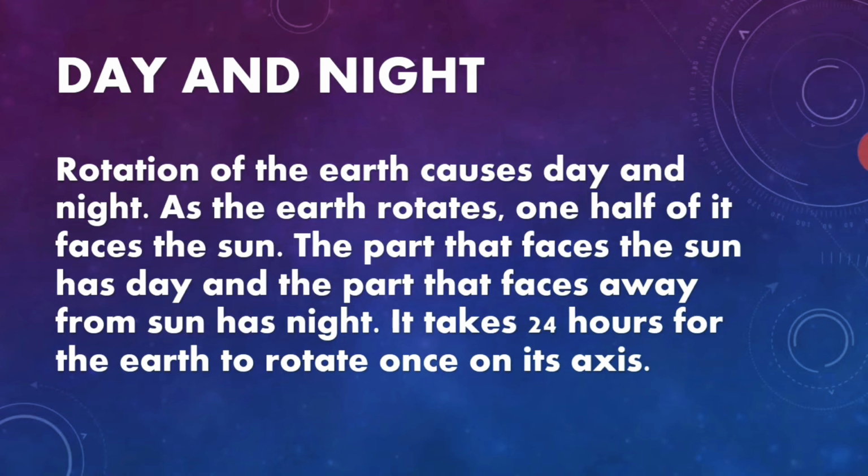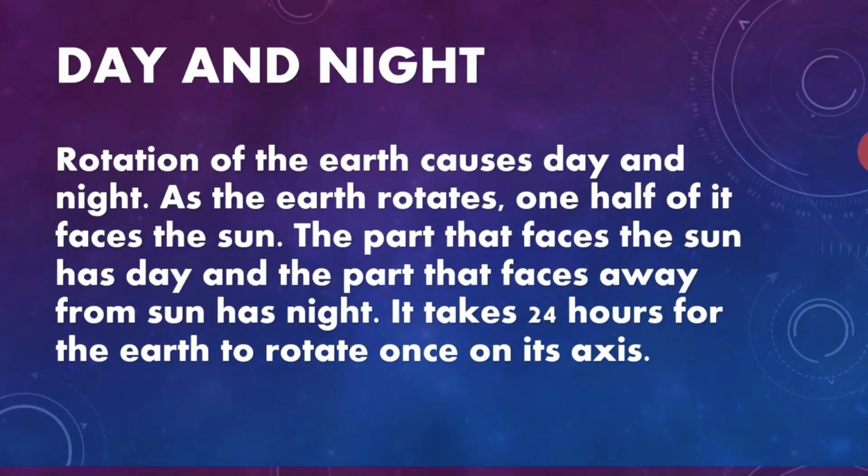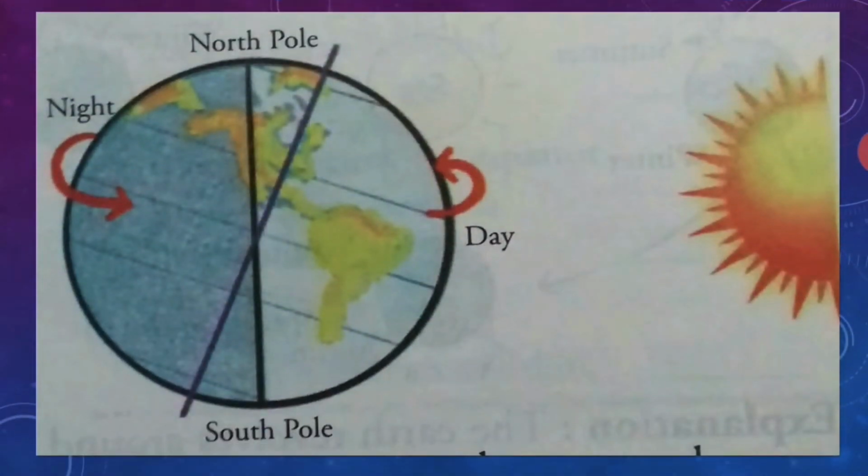It takes 24 hours for the Earth to rotate once on its axis. One part of Earth faces sunlight, the other part has night.